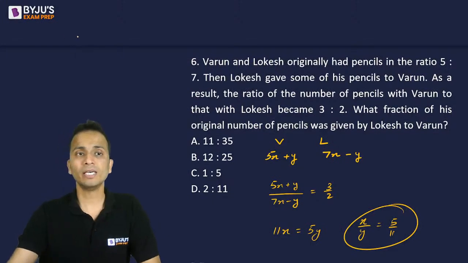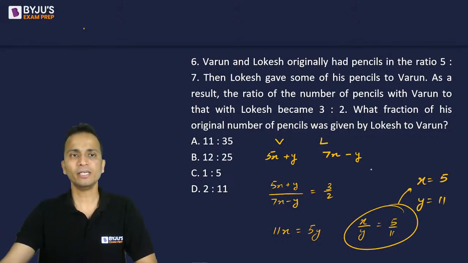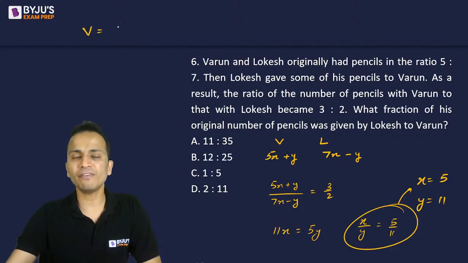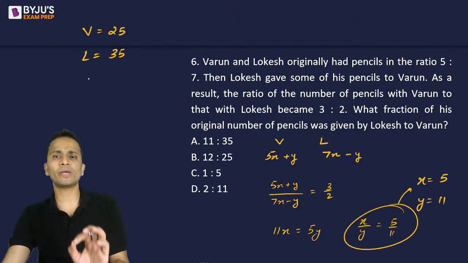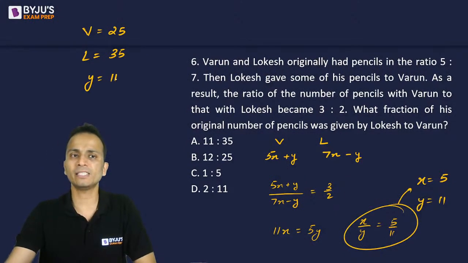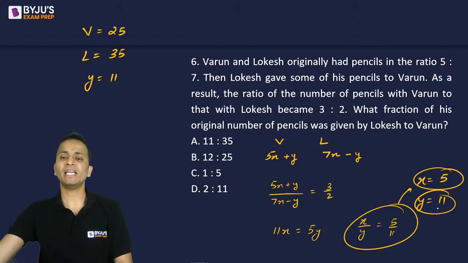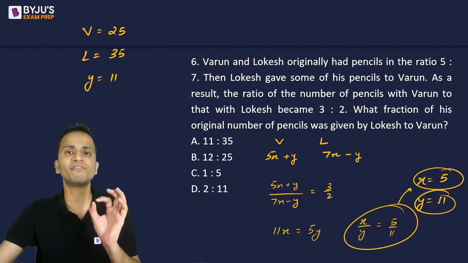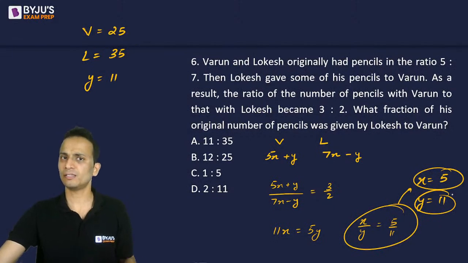Now I'll assume the value of x as 5 and the value of y as 11. So Varun initially has 5 into 5, that is 25 pencils. Lokesh initially has 7 into 5, 35 pencils. And the number of pencils given by Lokesh to Varun, which is the value of y, is 11. So I've assumed the value of x and y as 5 and 11 respectively. You could have assumed 5k and 11k also. Finally, you will get the same answer.